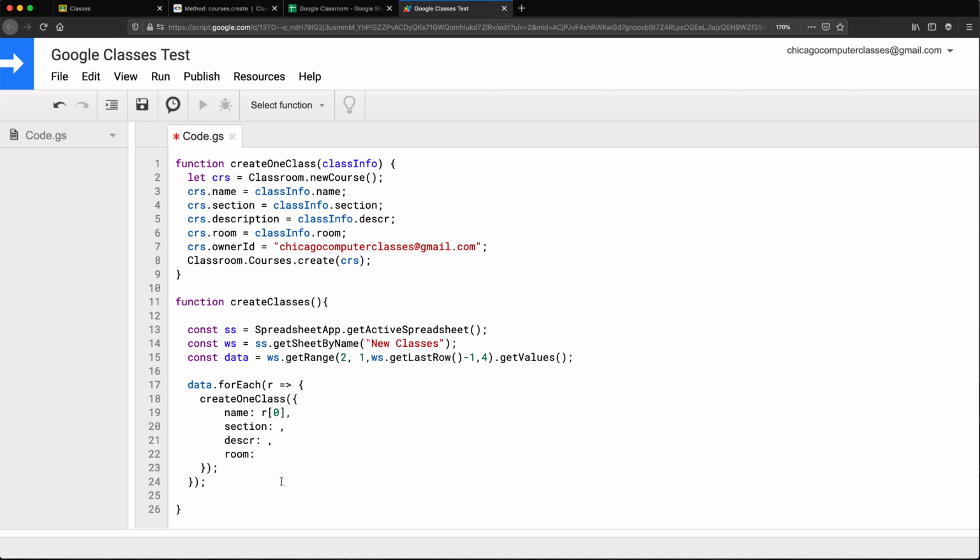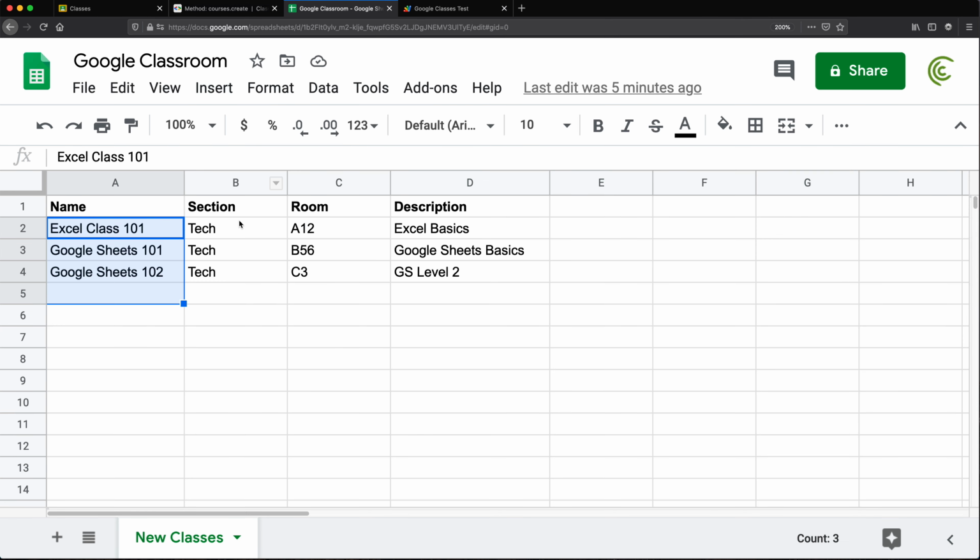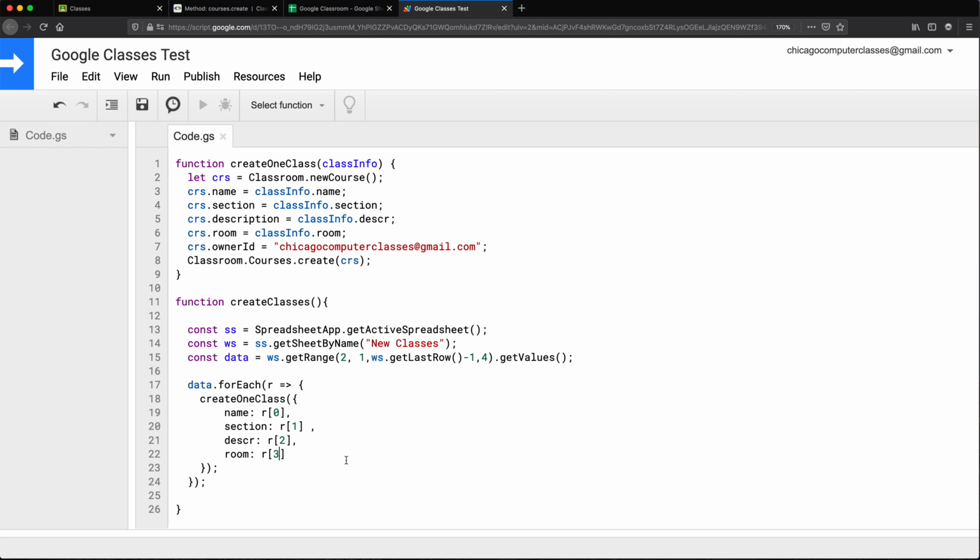So no comma after the last one. And all of that is going to come from that row. So I think 1 was the next one. So if these were in this particular order, then it's going to be 0, 1, 2, 3. Let's go check it out. Name, section, room, description. So room is actually 2. And this one is 3. Okay, so with this, let's try to now run this create classes function and see if it creates these 3 classes. So I'm going to run this.